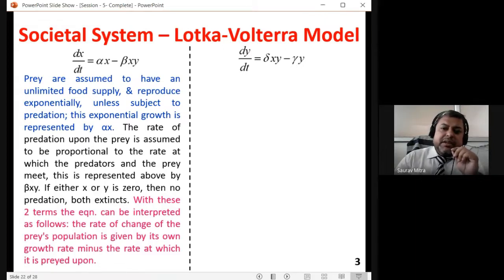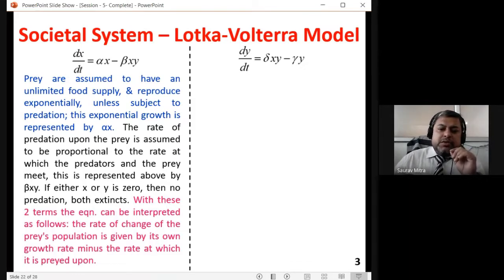Okay, so the rate at which predation upon the prey occurs is assumed to be proportional to the rate at which the predator and the prey meet. Because I told you that if they are kept in two different sections of the jungle with a fence, then this beta xy part will be zero. In that case, only the rabbits will keep on growing. But it is not like that. There is an interaction. Beta is the interaction factor, and that is reducing the rabbit count or bringing it to a balance.